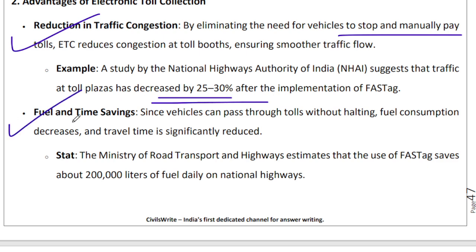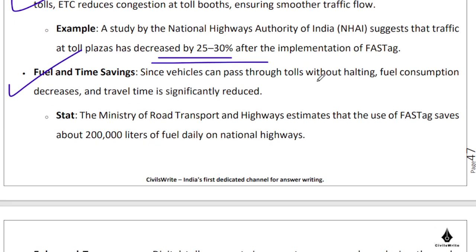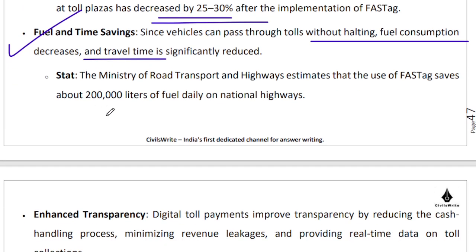There is significant fuel and time savings, because the length of the waiting period as well as the crossing period comes down, right? If you can pass without halting, or with less halting, fuel consumption decreases and travel time reduces, right? The Ministry of Road Transport and Highways came up with this number that we have saved 200,000 liters of fuel daily on the national highways.